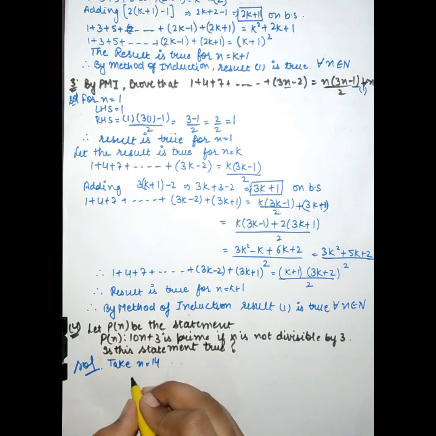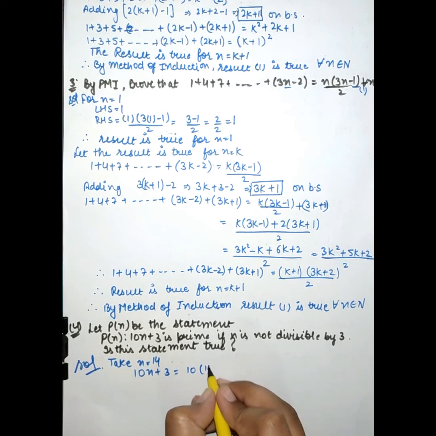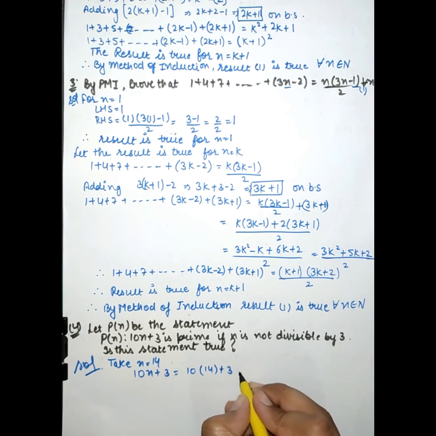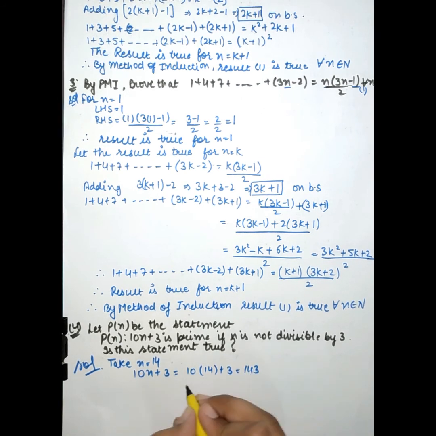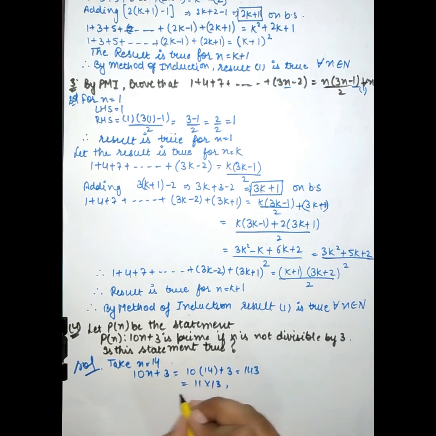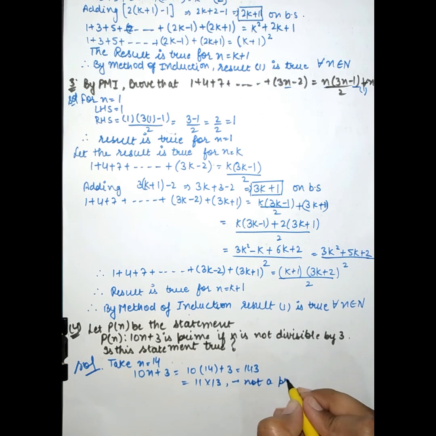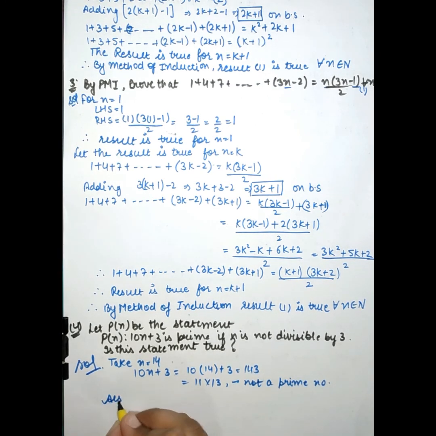So 10n plus 3 is equal to 10 into 14 plus 3, which becomes 143. 143 can be written as 11 into 13. This is not a prime number.